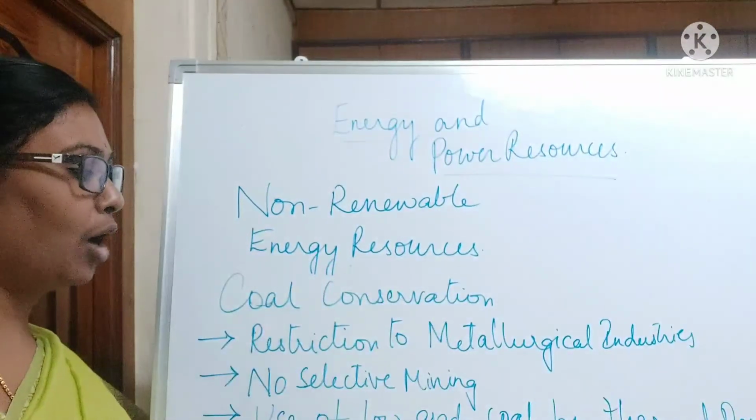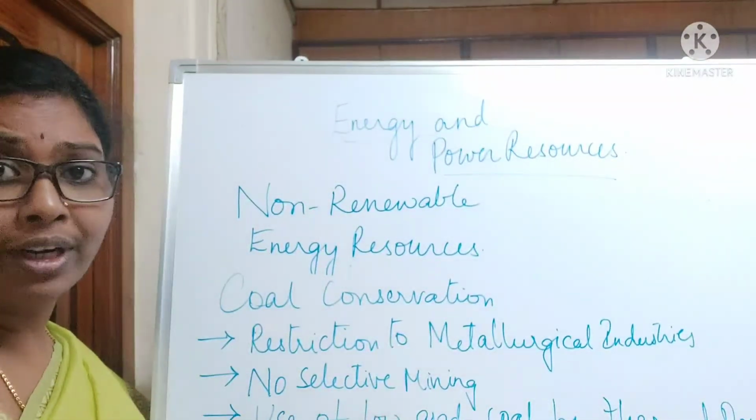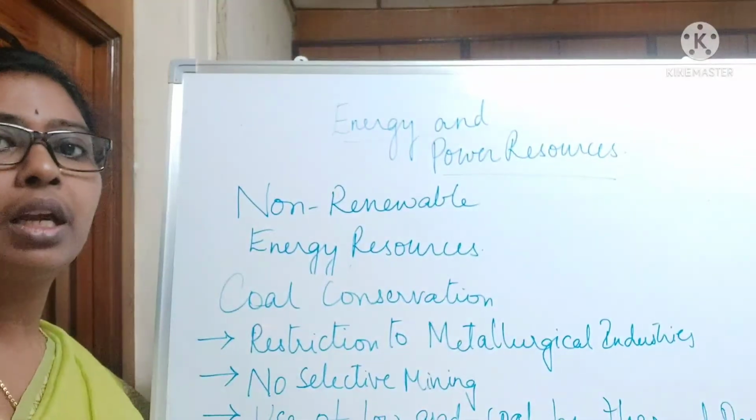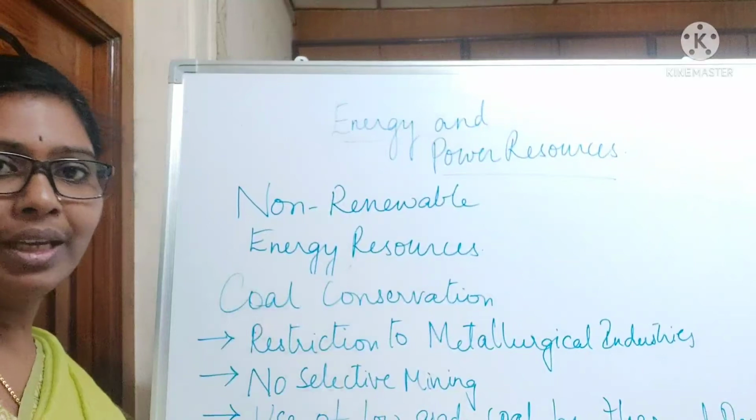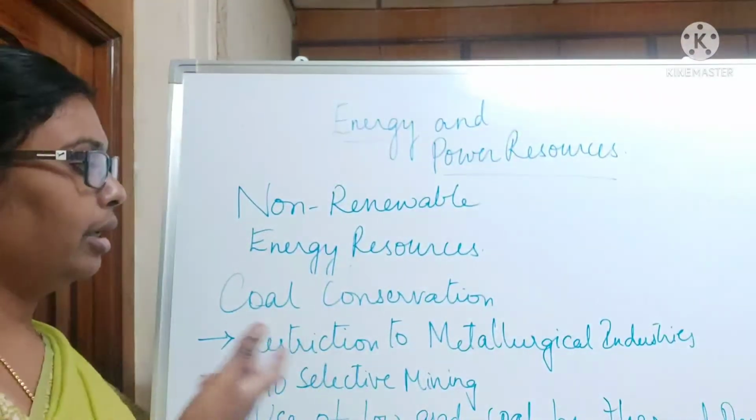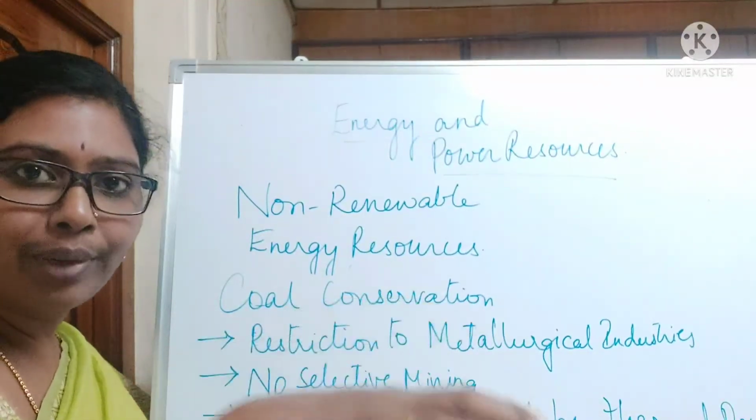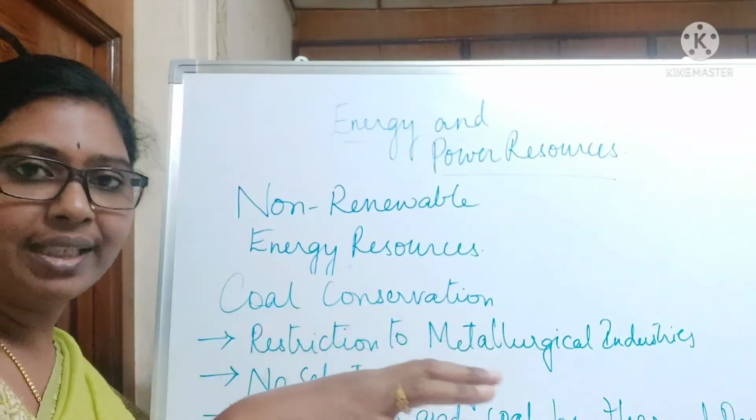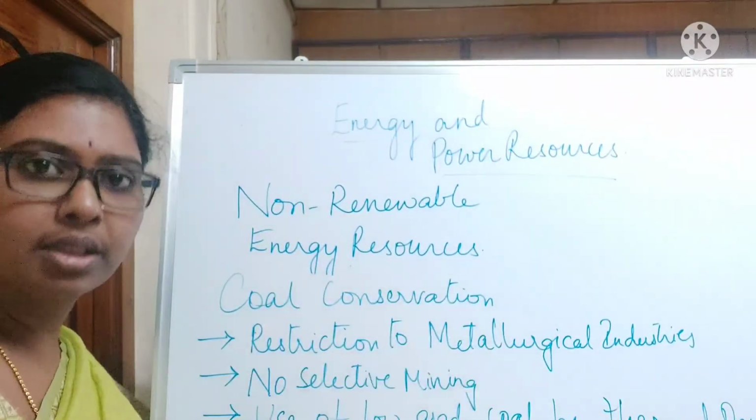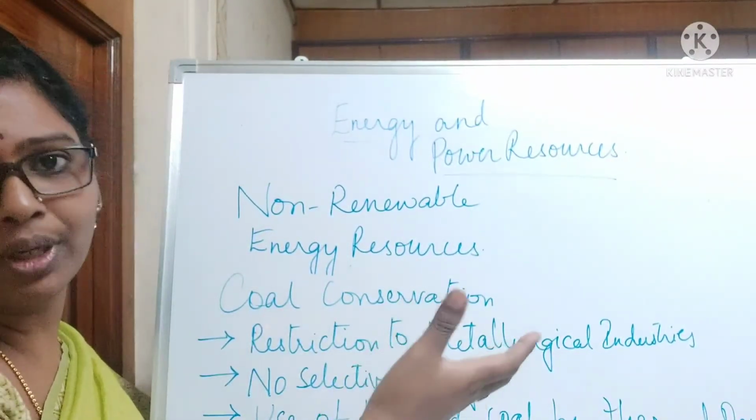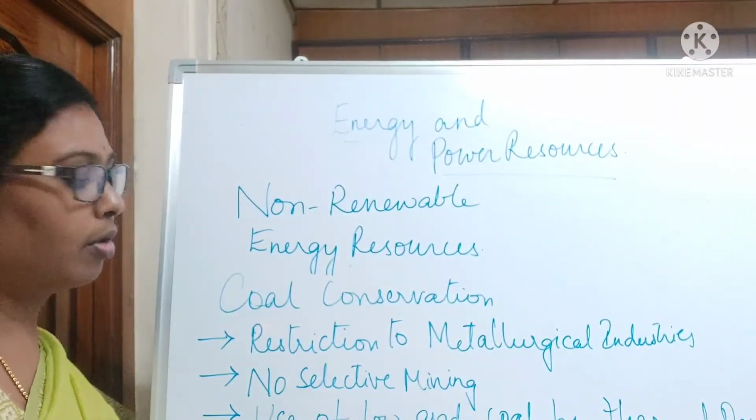Now let us see how to conserve coal, that is, how to save the coal that is present, because coal takes so many years to form. Coal is a fossil fuel. Coal takes so many years to form in the seabed. So, restrict coal only to metallurgical industries, that means basic iron and steel industries only should use coal. All the other industries can use other forms of energy like wind energy and solar energy, which are all available.